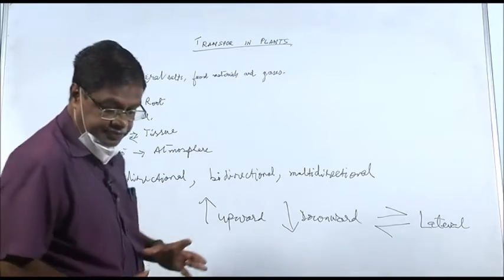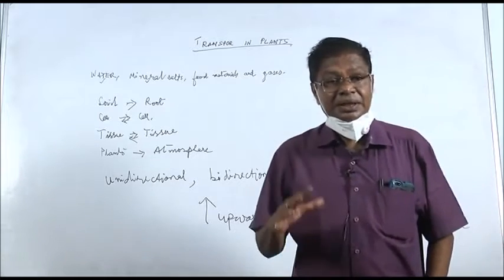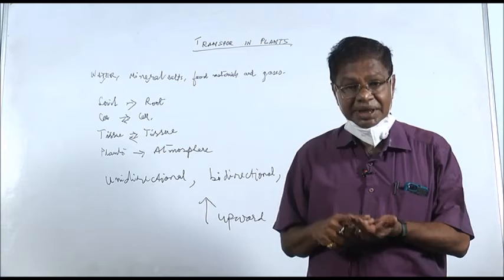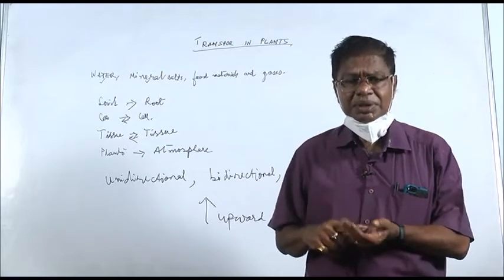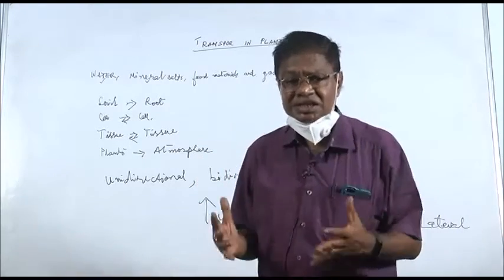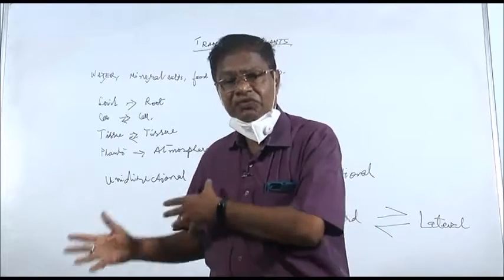Now let us review what we have discussed. The transport of different things, say water and minerals. What are minerals? Sodium, potassium, calcium, magnesium. These are minerals and others which are necessary for the plant. Where do those come from? They come from the soil.